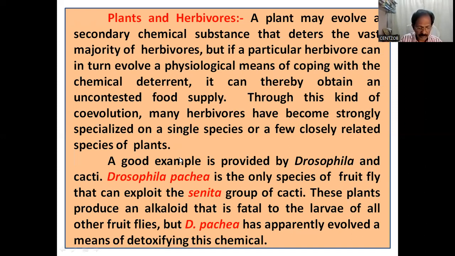A good example is provided by Drosophila and cacti. Drosophila pachea is the only species of fruit fly that can exploit the Senita group of cacti. These plants produce an alkaloid that is fatal to the larvae of all other fruit flies, but Drosophila pachea has apparently evolved a means of detoxifying this chemical.